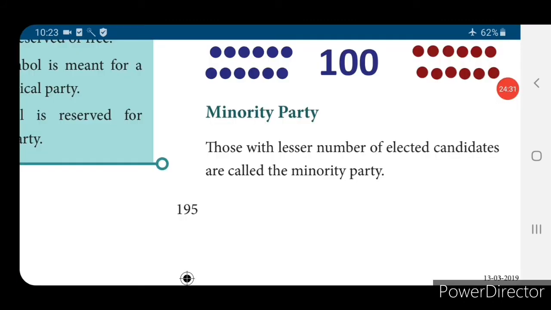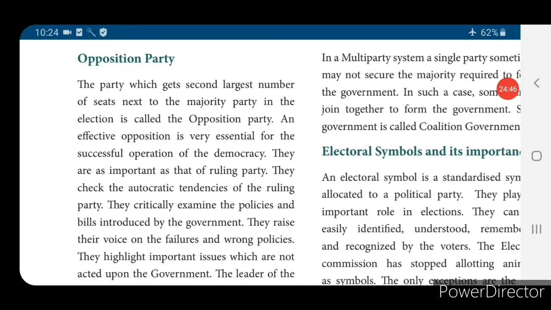Minority party: those with a lesser number of elected candidates are called the minority party. The greater number is what we call the majority party, and the lesser number of elected candidates is called the minority. Opposition party is, so if you see our government, Edappadi Palanichami is ruling our government.